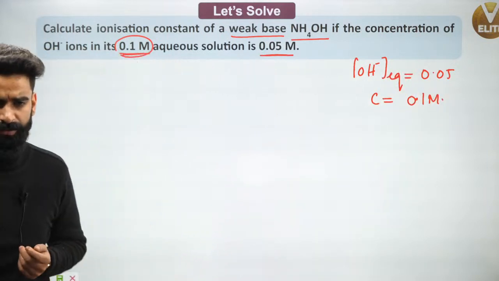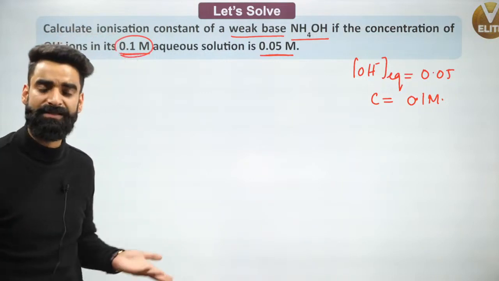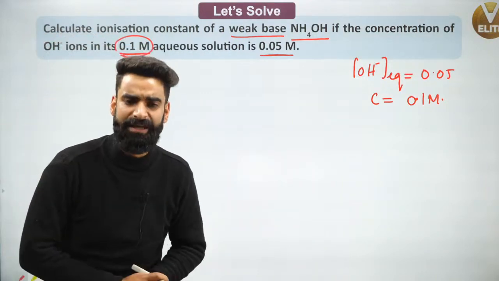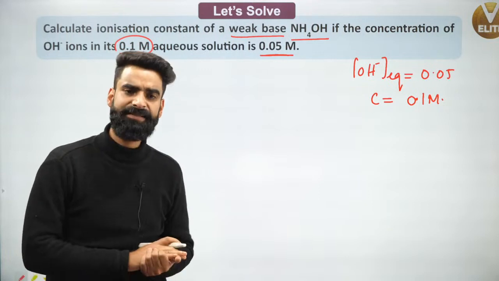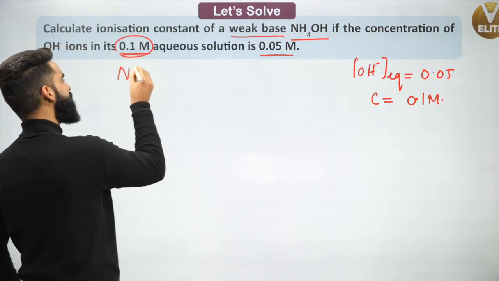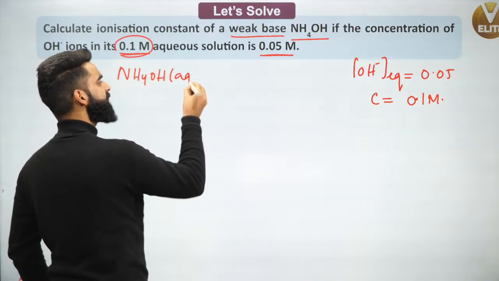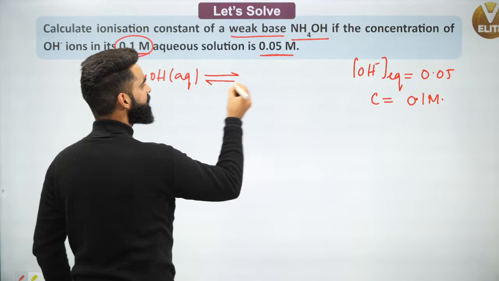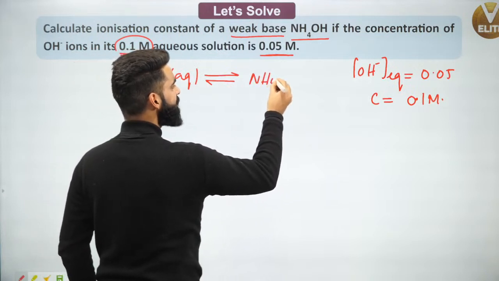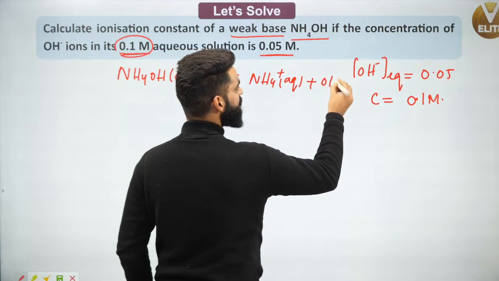What am I supposed to calculate? Calculate the ionization constant of the weak base. We are supposed to calculate the value of Kb. See guys, first thing, your NH4OH, as you must know now, is a weak base. If it is a weak base, it will remain in equilibrium with its ions, and its ions are NH4 positive aqueous plus OH negative aqueous.